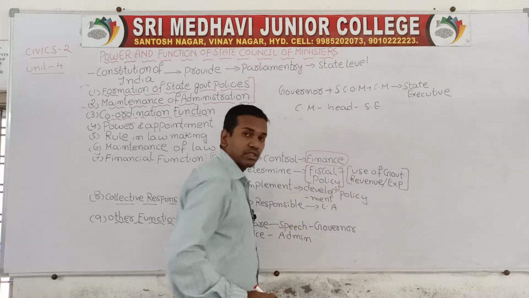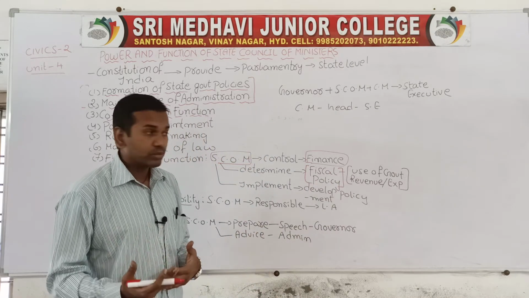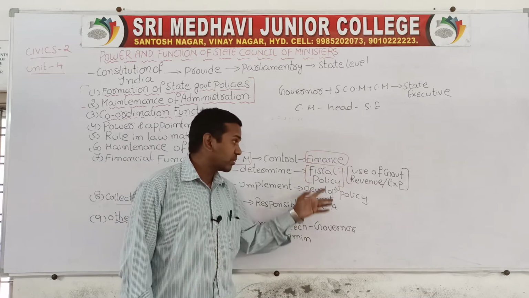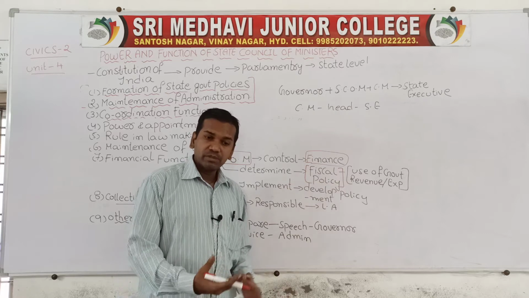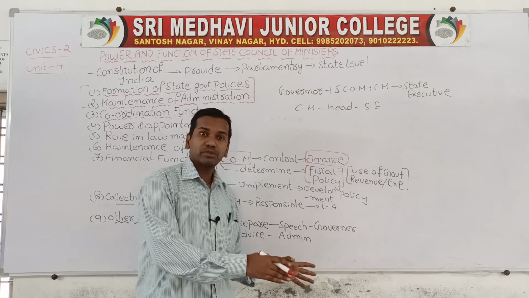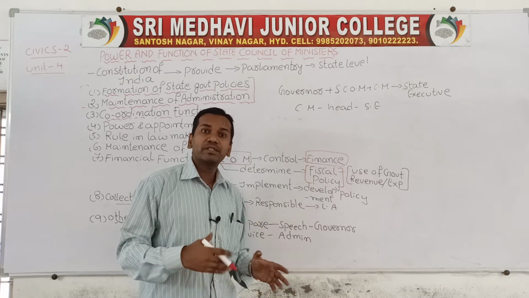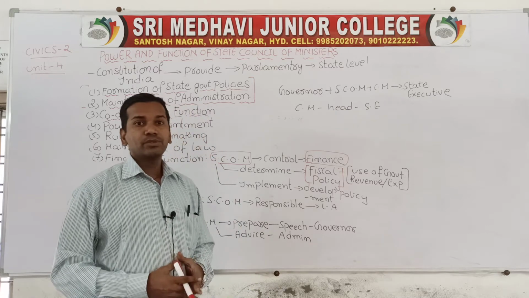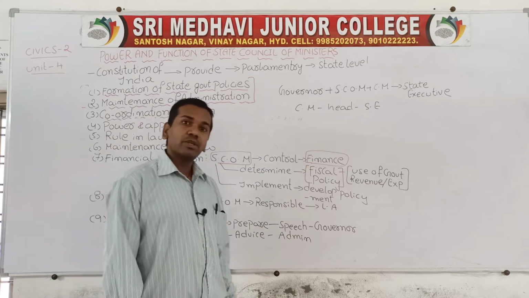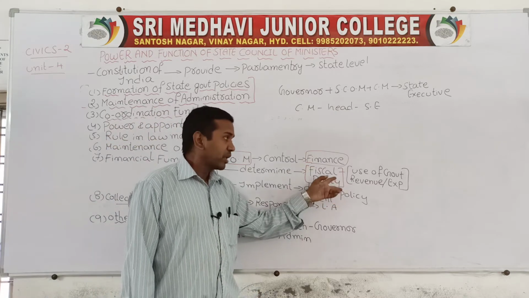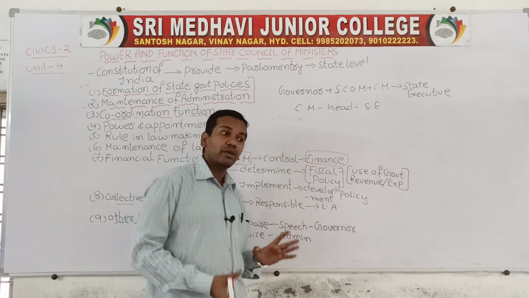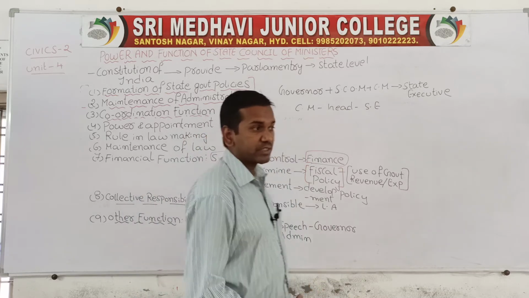What is called fiscal policy? How to use the government revenue and expenditure, how to overcome the expenses, that is called fiscal policy. Government will get different types of revenue in the form of tax. How to utilize this income for development purposes and for the upliftment of the financial section, that is fiscal policy. Who will determine this fiscal policy? The State Council of Ministers will determine it. They will prepare a plan on how to utilize the income and use it for development activities.